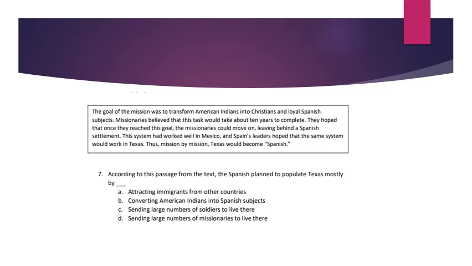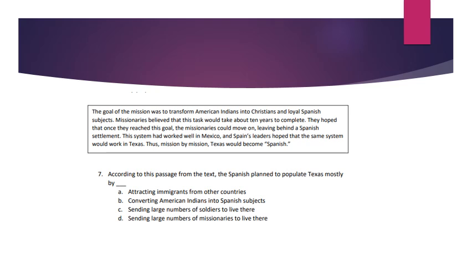Number 7. In the box, it says, the goal of the mission was to transform American Indians into Christians and loyal Spanish subjects. Missionaries believed that this task would take about 10 years to complete. They hoped that once they reached this goal, the missionaries could move on, leaving behind a Spanish settlement. This system had worked well in Mexico, and Spain's leaders hoped that the same system would work in Texas. Thus, mission by mission, Texas would become Spanish.